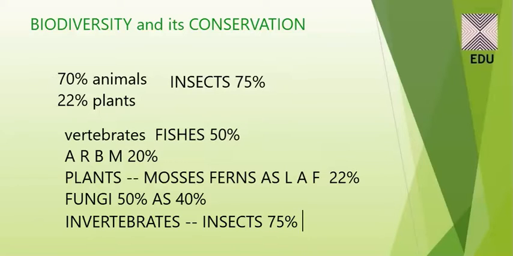Then we can have mollusks at 5%. Then we have the crustaceans at 4%. Then we have other invertebrate groups which can be near to 15%. So this is the biodiversity of the invertebrates.